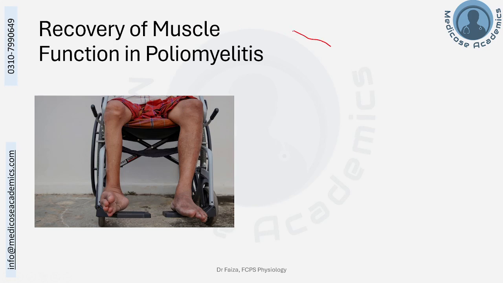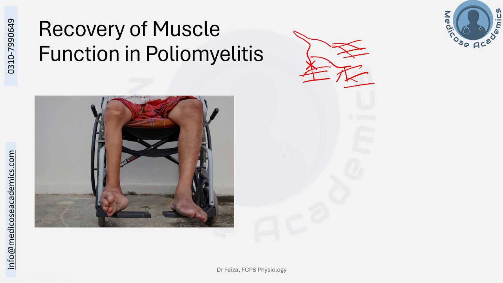What happens, for example, a muscle was supplied by, let's suppose, 3 neuronal terminals, and there were, just supposing, 3 motor units, and one of them got damaged by the poliovirus and 2 neuronal terminals are still intact. What will happen?